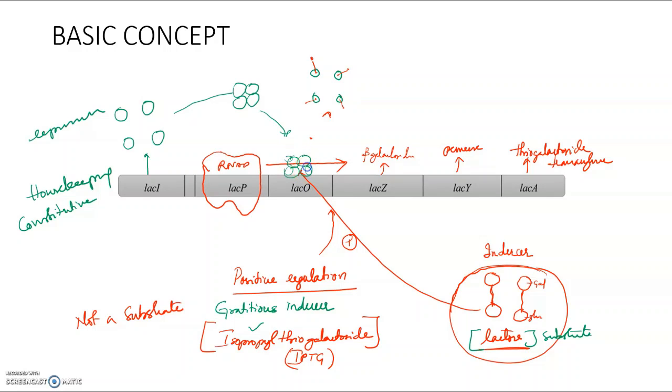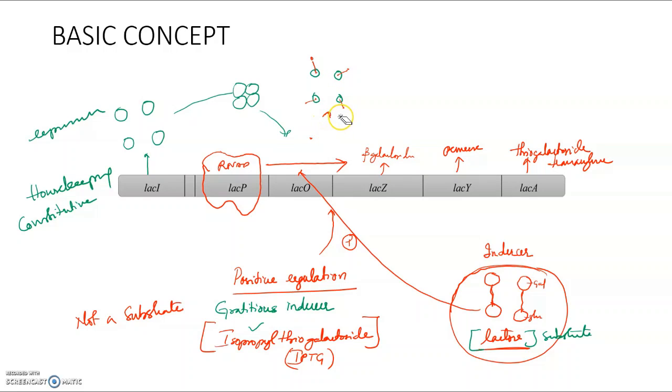So basically, first, repressor molecules are bound here. They are constitutive, always present. Whenever lactose comes inside the cell, it will remove these repressor molecules by binding with them and changing their structure. That is, it causes de-repression.